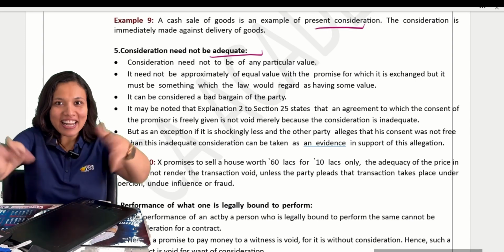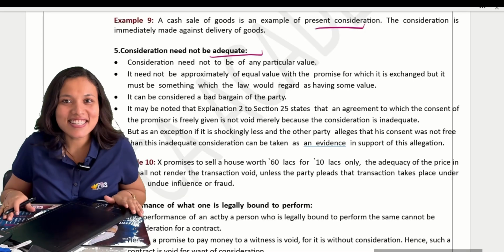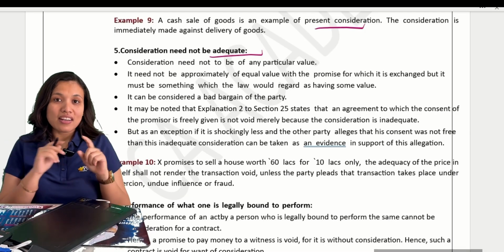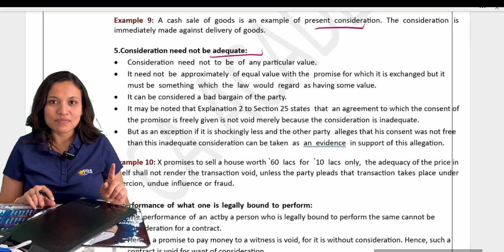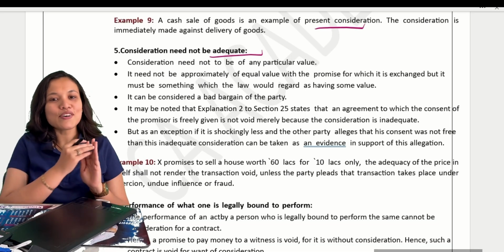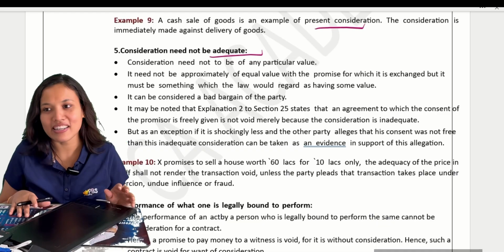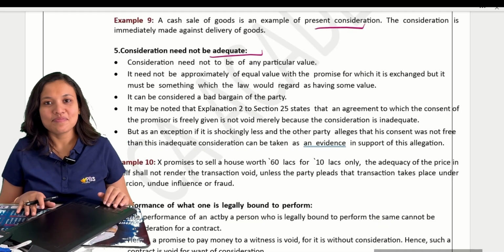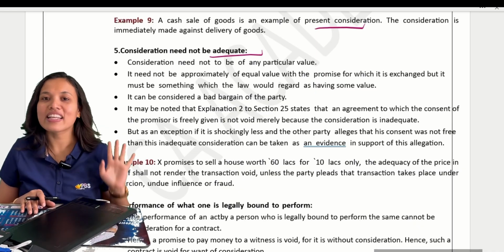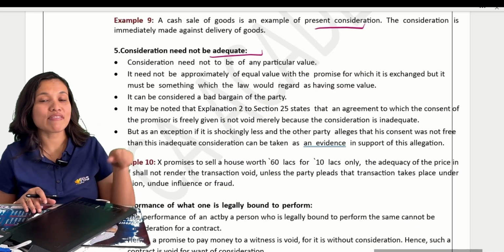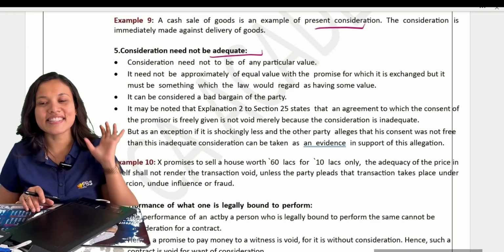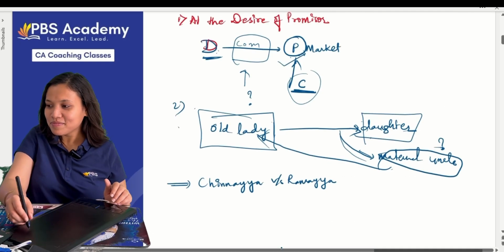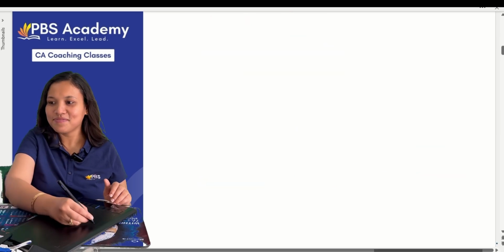Of course, everybody will line up, ma'am. I want. Yes. Now, see, the bungalow is huge. Is the amount commensurate with it? No. In the contract, I am selling the house only for 1 lakh. The amount is not proportionate. So, is it a valid contract? Selling the bungalow for 1 lakh only, even though my bungalow's valuation is 1 CR. Now, is it a valid contract? Tell me. Quick.